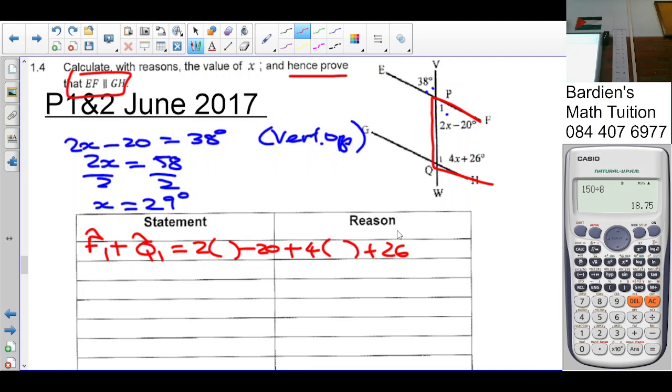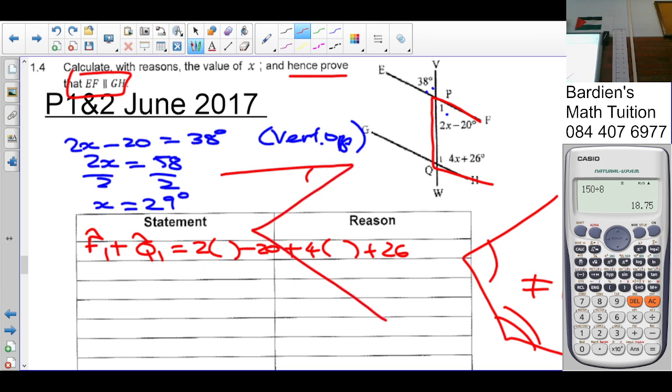Does it make sense, people? You all agree that these angles are co-interior. But are those lines parallel? No. It won't be parallel if these angles do not add up to 180. If it is equal to 180, then it will be parallel. You guys understand? Even these angles here, those angles are alternate, not so? But are they equal? No. So the lines are not parallel. Do you guys understand?